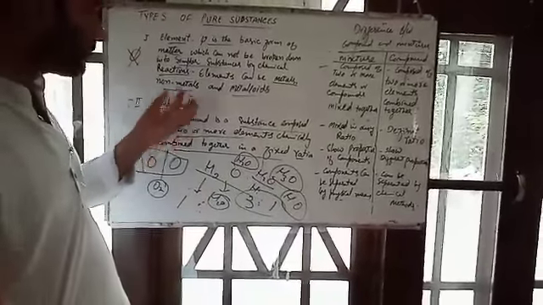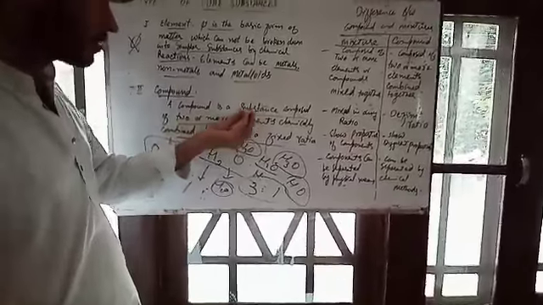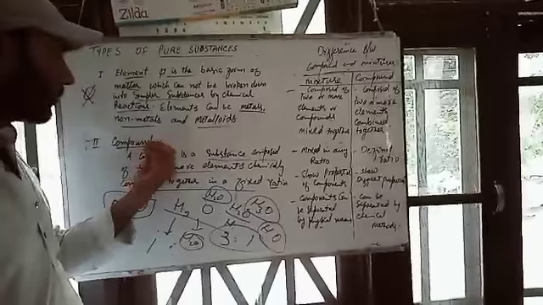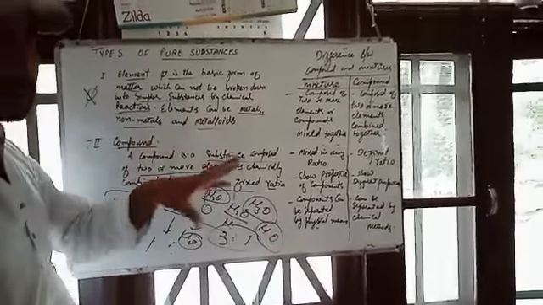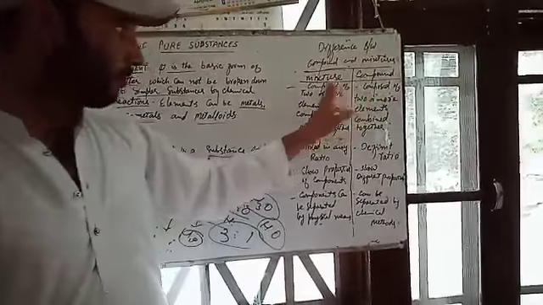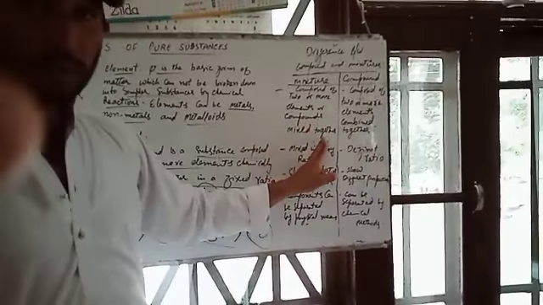Two or more substances or elements form a compound. Then what is the difference between a compound and a mixture? A mixture is composed of two or more elements or compounds mixed together.